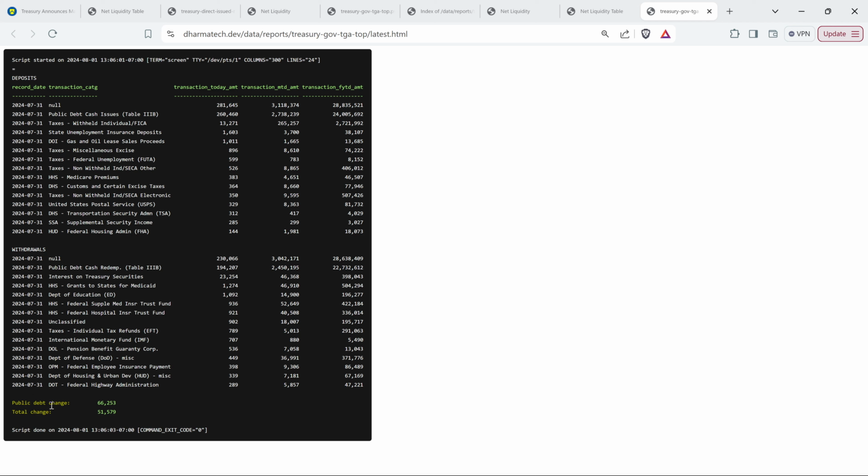And at the bottom, we can see the public debt change is 66 billion. So it went up by 66 billion due to public debt, but the total change was 51 billion. So the other deposits and withdrawals account for that offset. And here in the line items, under deposits, you can see public debt cash issues, and then redemptions. So the difference there accounts for the 66 billion.